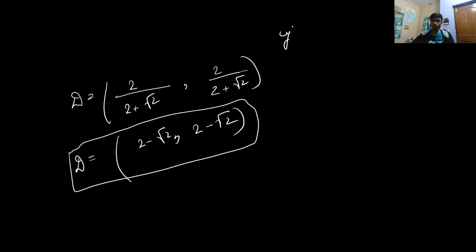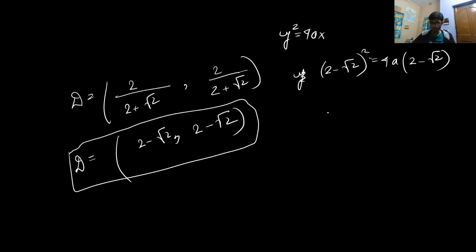Now if I assume the parabola as y square is equal to 4ax, and satisfy for y and x, that is 2 minus root 2 whole square is equal to 4a into 2 minus root 2.